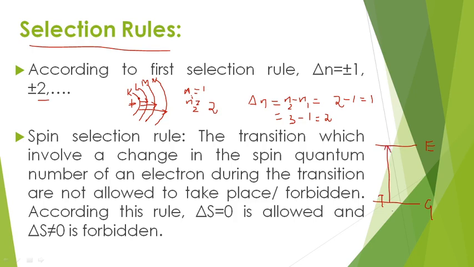Now the excited state is again of two types: singlet excited state and triplet excited state. Two excited states are present. Here 1 indicates the singlet state and here 3 indicates the triplet state. Comparatively, this is of high energy.